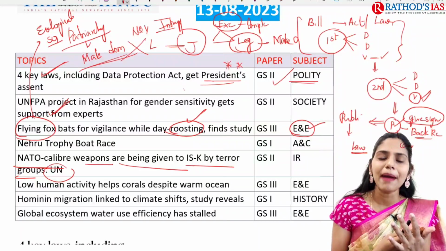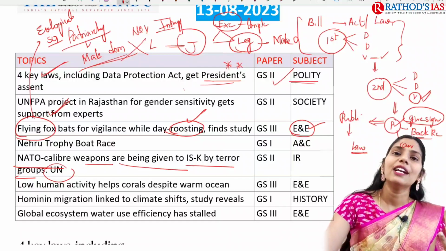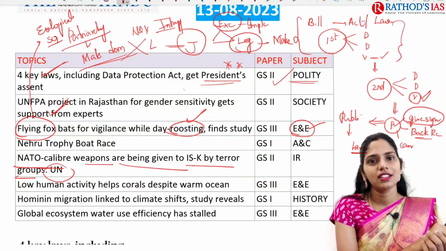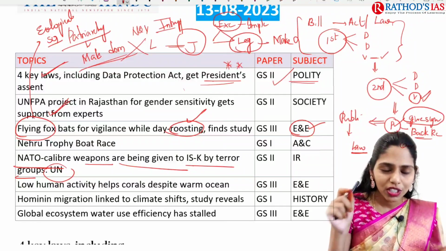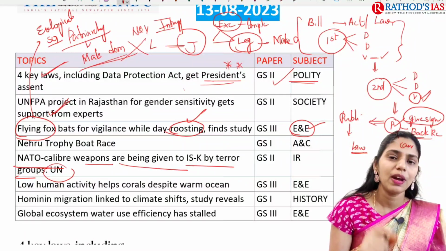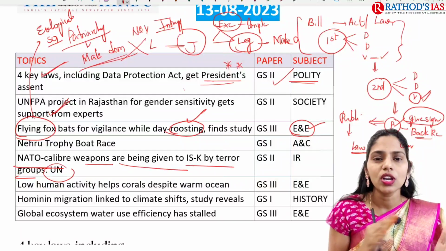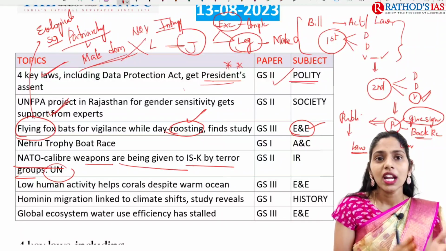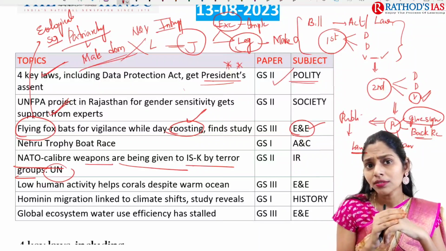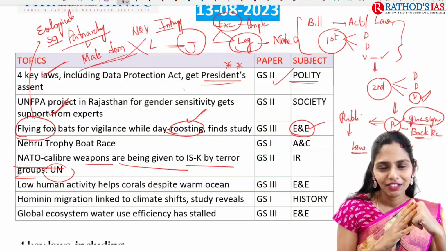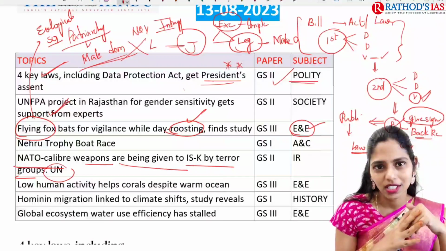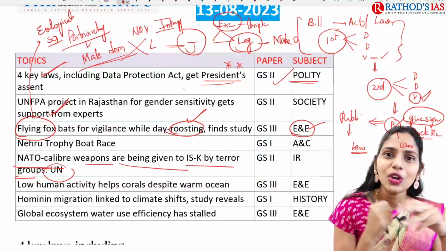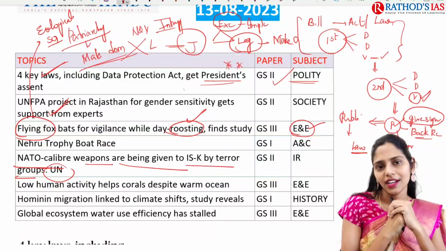So what will be the impact? The impact will be lowered photosynthesis. What happens if photosynthesis is lowered? Photosynthesis is the process by which plants utilize carbon dioxide and water, and convert them into glucose, C6H12O6, and release oxygen into the atmosphere, right?